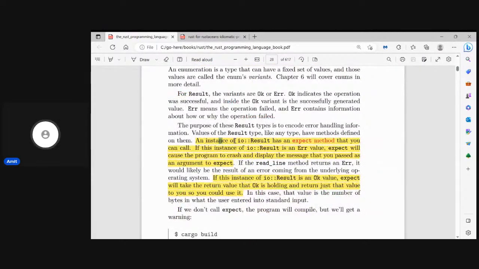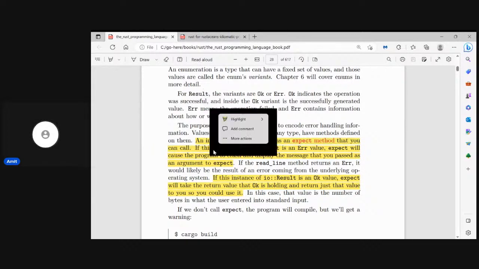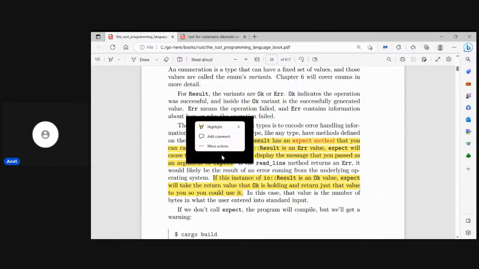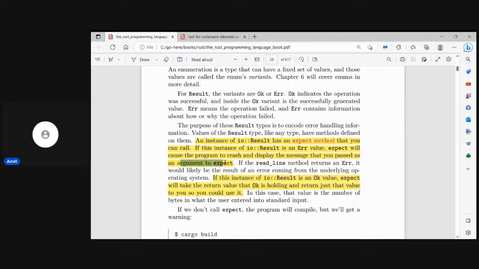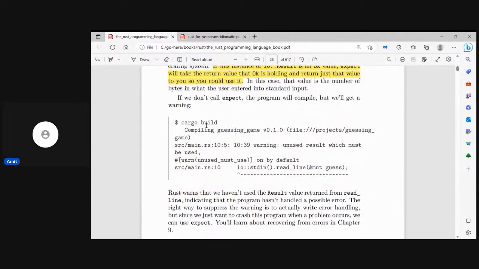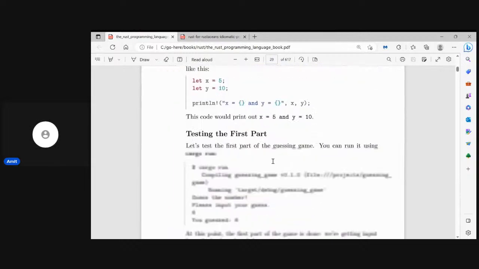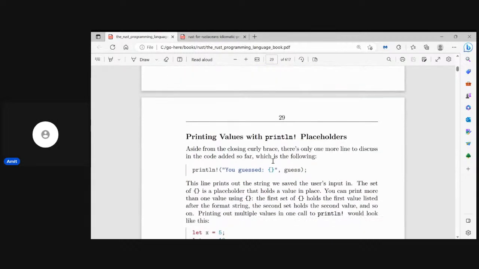So the instance of IO result has an expect method that we can call. If the instance of IO result is an error, expect makes the program crash. Otherwise, it displays the message that is passed as argument to the expect. Then we have done a cargo run and we have seen it. So I think that's all.